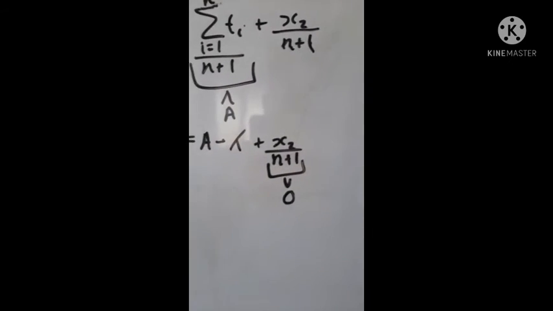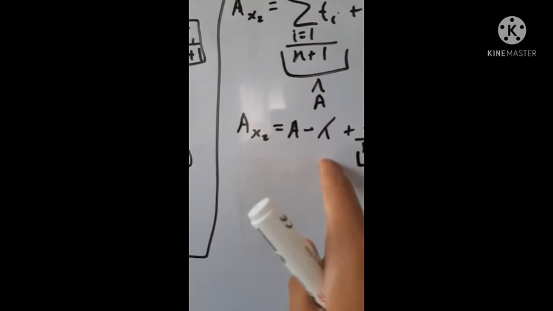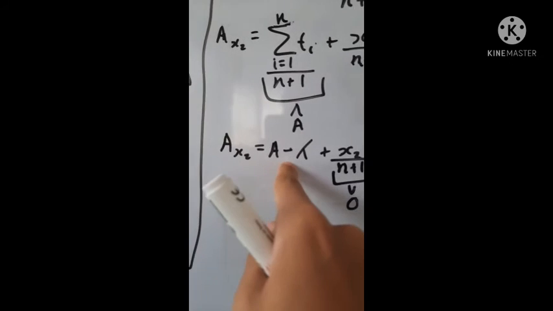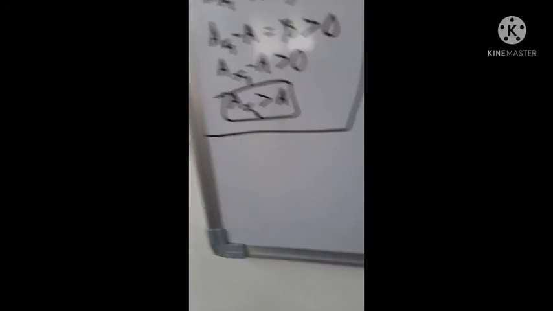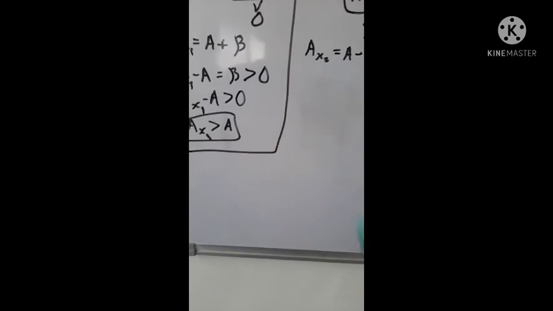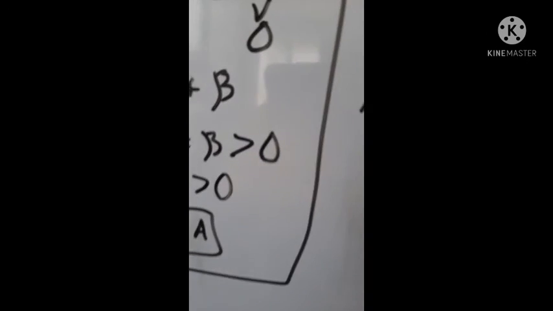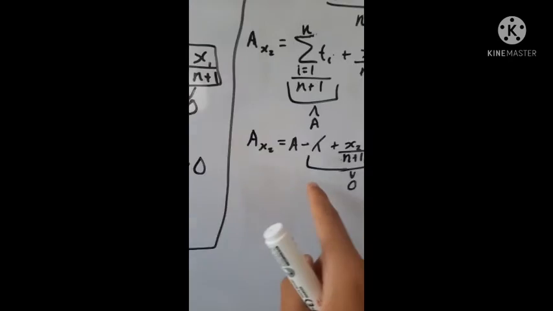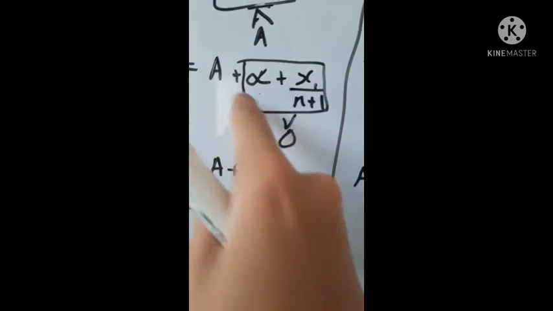x2 is greater than 0, right? What about lambda? Well, since we've taken lambda with a negative here, we can say that lambda in itself is positive. Okay, so this whole thing is indeed positive. So all that changes from this one to this one is the sign in front here.